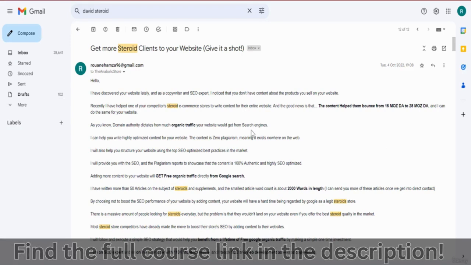Recently, I have helped one of your competitors' steroid e-commerce stores write content for the entire website, which basically helped them bounce from 16 Moz domain authority to 28 Moz domain authority. Now I'm pretty sure that these guys have more domain authority, to be honest, because the time I took over and worked for them to increase their SEO score, they only had about 16 in terms of the Moz domain authority. Now I believe they have surpassed 40.